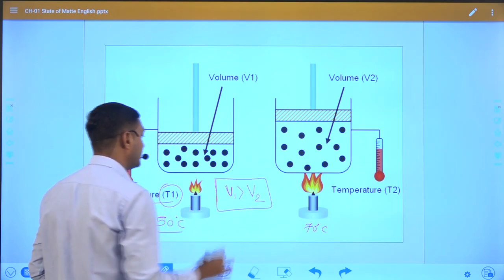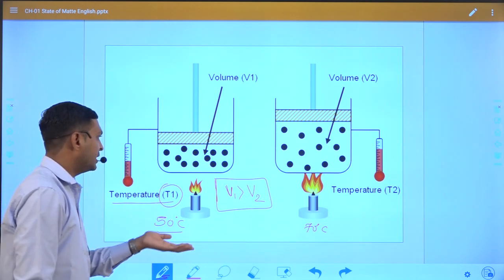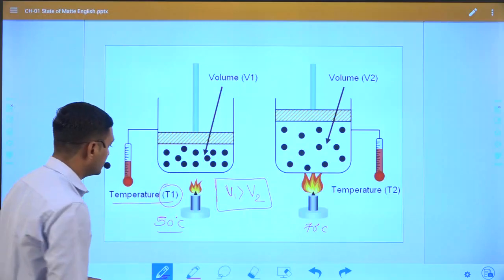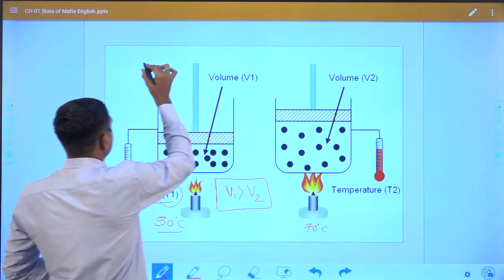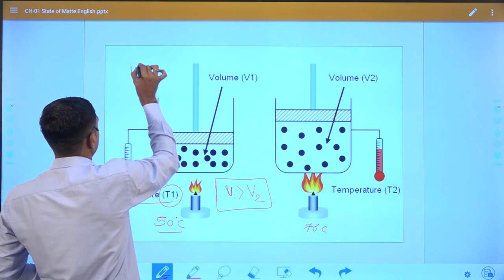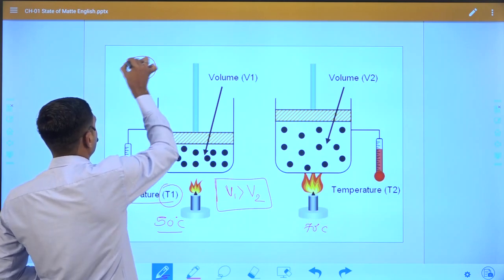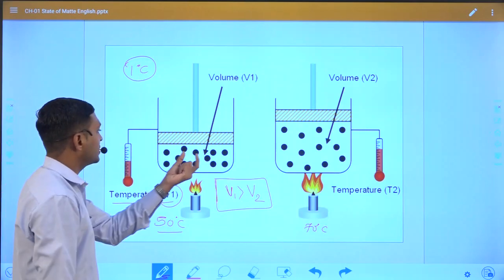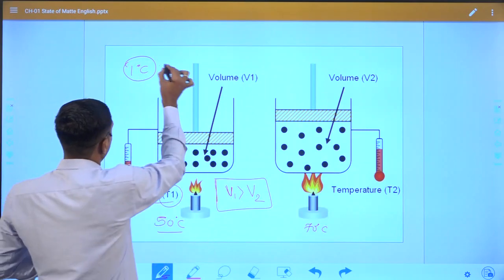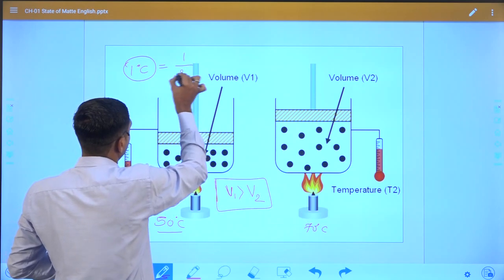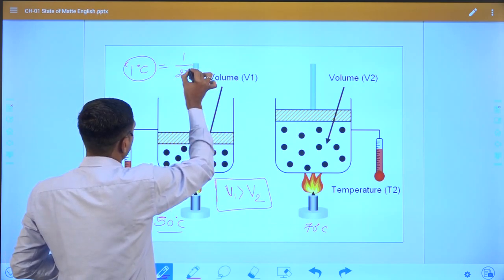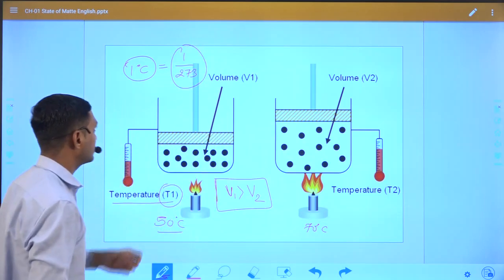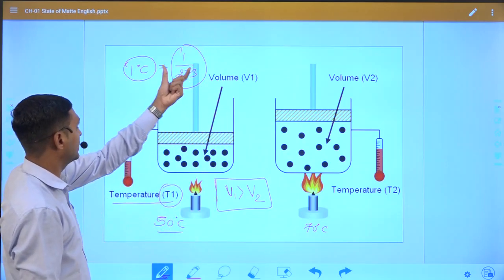That means whenever we change the temperature, if we increase the temperature by 1 degree, the volume either increases or decreases by 1/273 times. So what is the meaning of this statement?